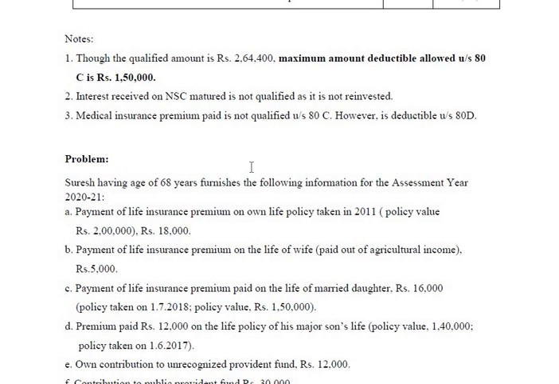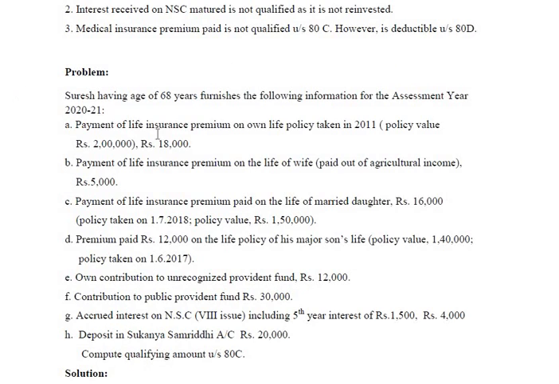Alright, we'll move on to the next problem. Okay, here the assessee is Suresh. Assessment year is 2021. He is a senior citizen. Payment of life insurance premium on own life policy, that's allowed. You already know that life insurance premium paid on the life of self, spouse and children is allowed. So here it is own life, therefore that's allowed.